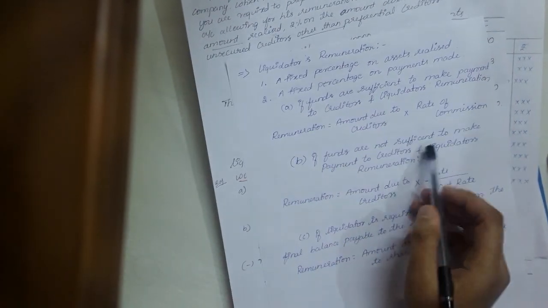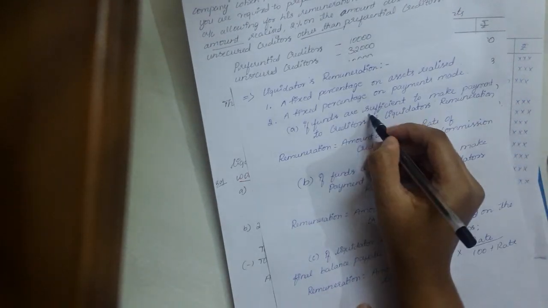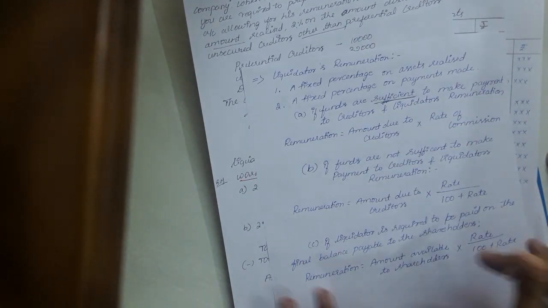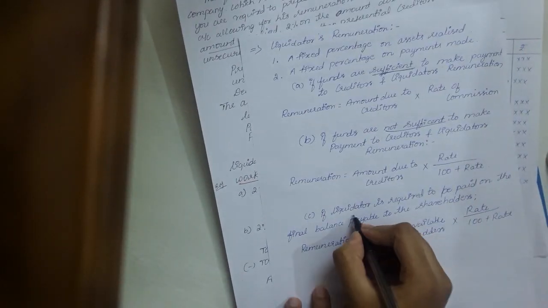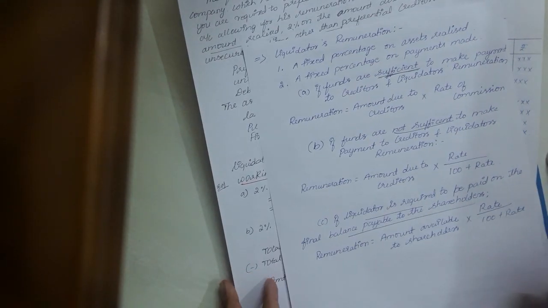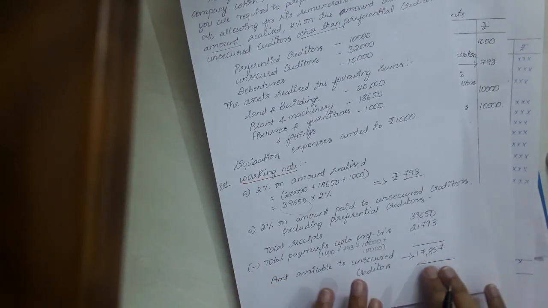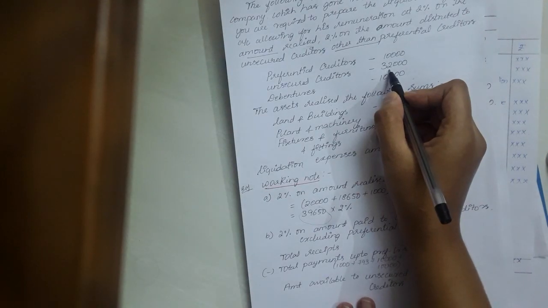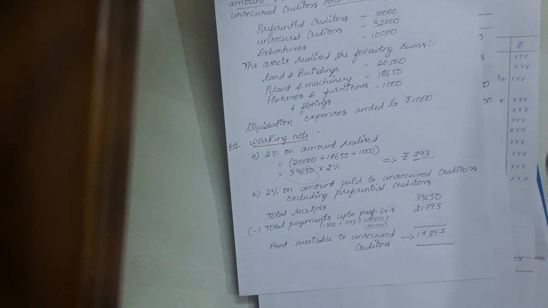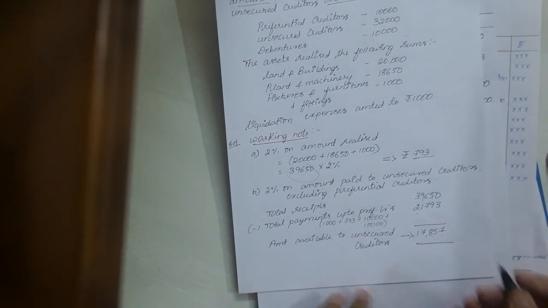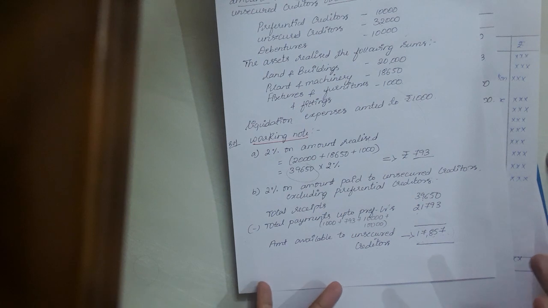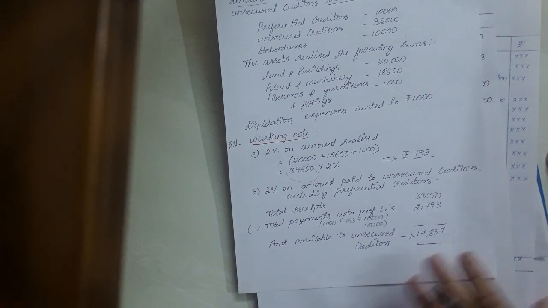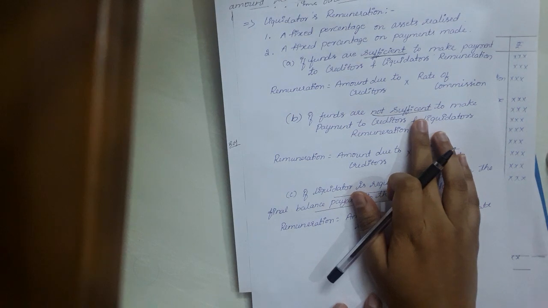One is when the amount is sufficient, whatever amount is given. Another is when the amount is not sufficient and is payable to the preferential holders. Here we are supposed to see whether this amount is sufficient or not for the unsecured creditors. The value of unsecured creditors is 32,000, but the value available for unsecured creditors is 17,857. So the amount is not sufficient; we have a deficit. Payable was 32,000, but the amount available is 17,857.